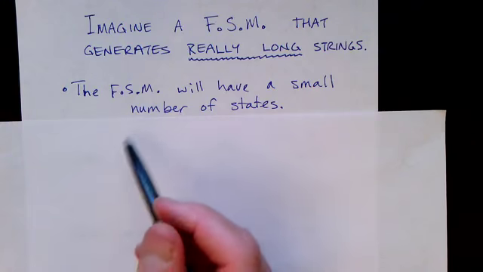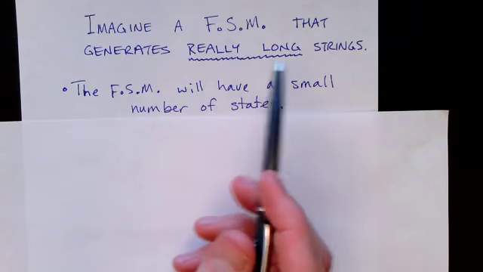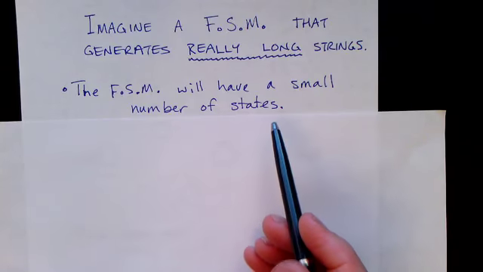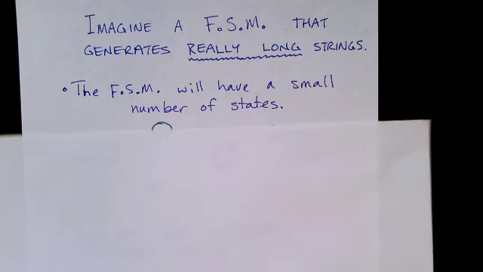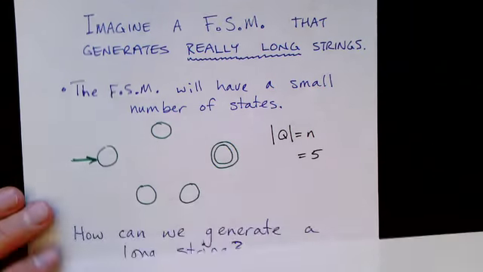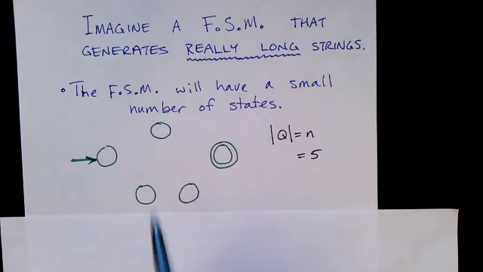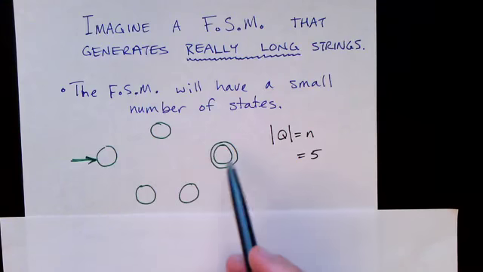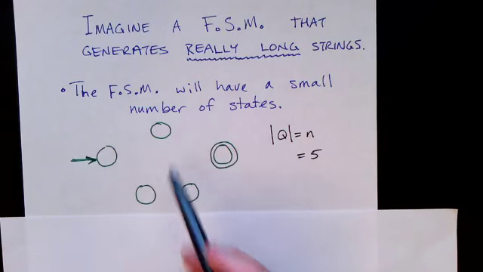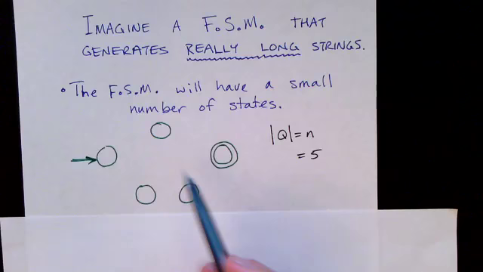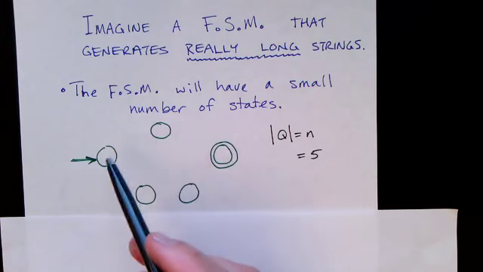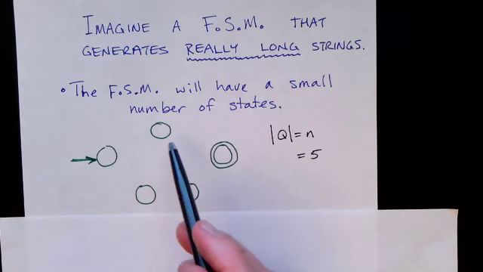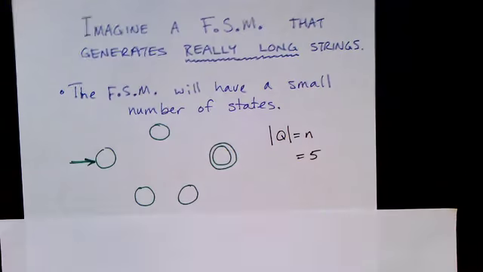So try to imagine a finite-state machine that generates really long strings. Every finite-state machine has a finite number of states, so let's consider the finite-state machine that generates these long strings. Well, it's got a small number of states. In this example, the number of states is 5. I'm not showing the actual transitions because I don't care exactly what the transitions are. But the point is that with only 5 states, you've got to be able to generate really long strings with like 20, 30 symbols from the alphabet.